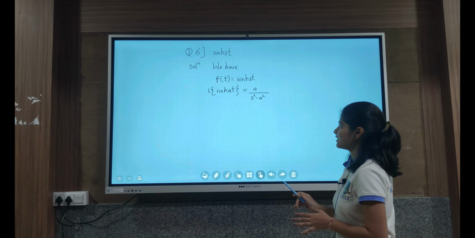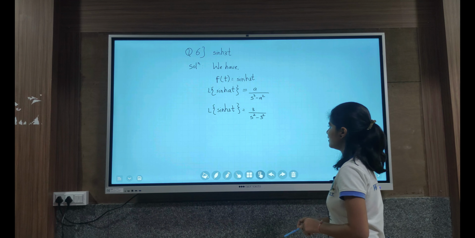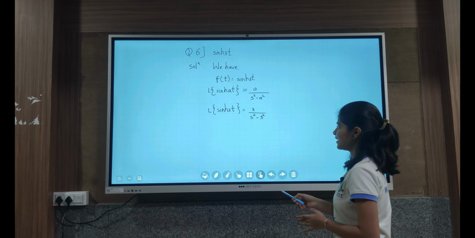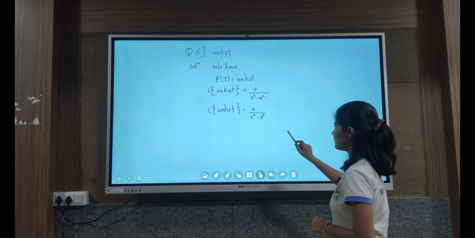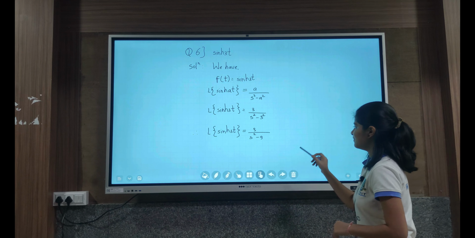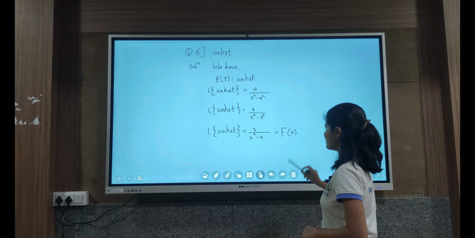We have the Laplace transform of hyperbolic sine of at is equal to a upon s squared minus a squared. By applying this formula, the Laplace transform of hyperbolic sine of 3t is equal to 3 upon s squared minus 3 squared. By simplifying this term, it becomes 3 upon s squared minus 9, that is the 3 squared, which is nothing but F(s).